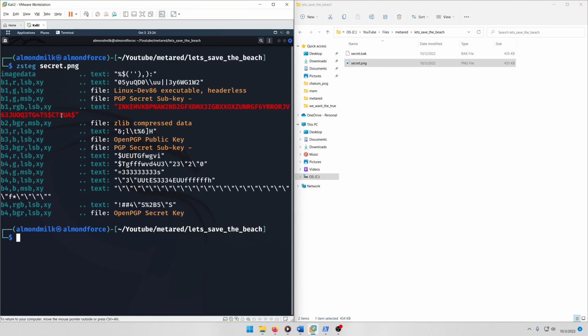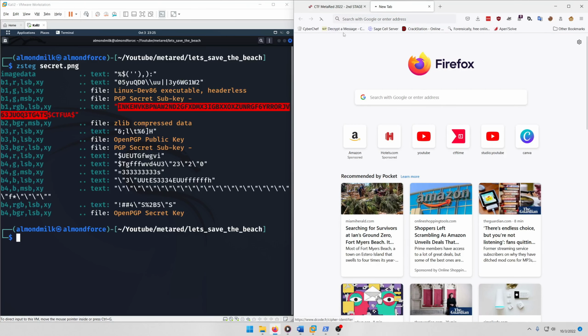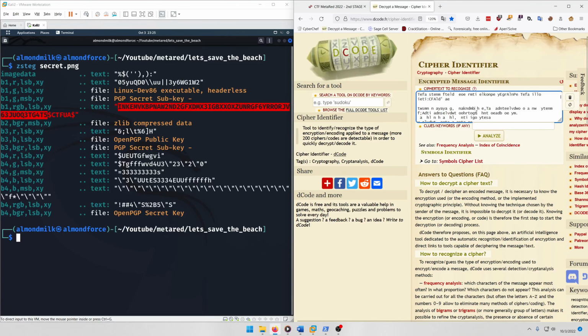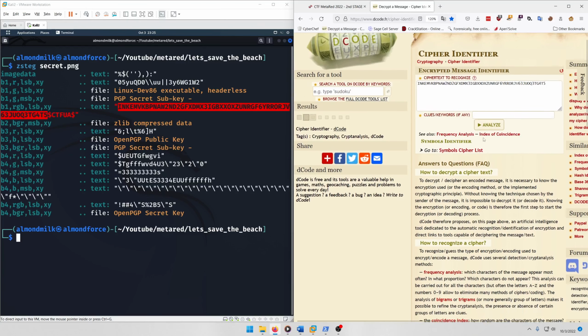Then you'll notice that there's this weird CTF UA hash, but it's not really a hash, it just kind of acts like it. But this will be your flag right here. All we've got to do is take that and paste it into the cipher identifier to figure out what kind of cipher that is.